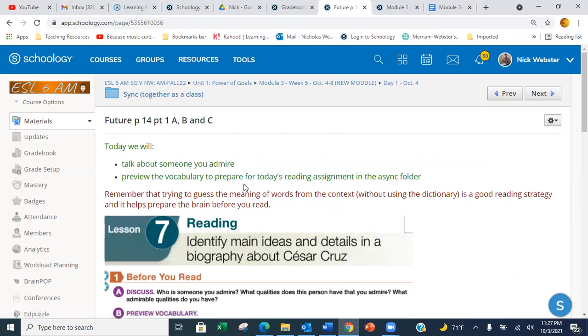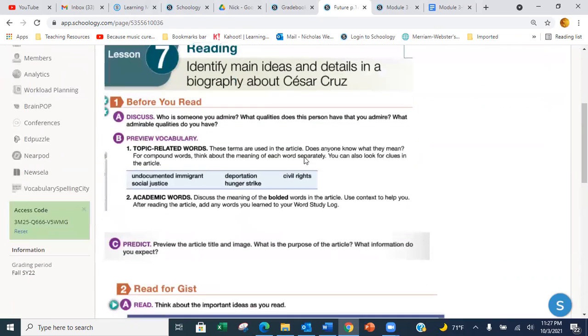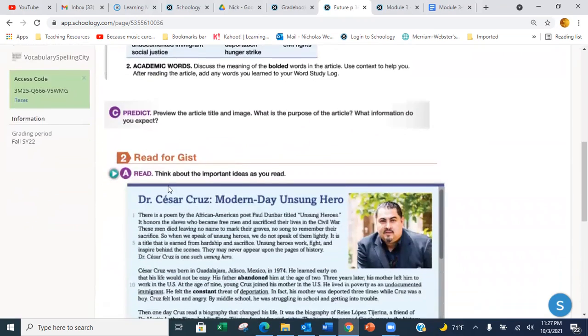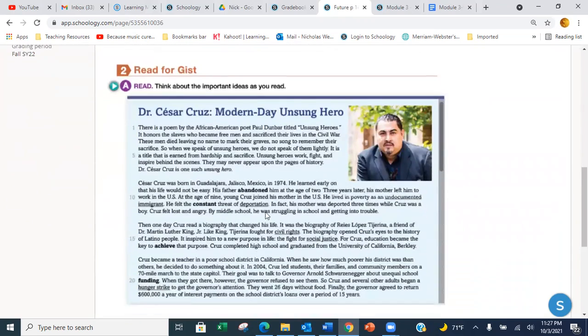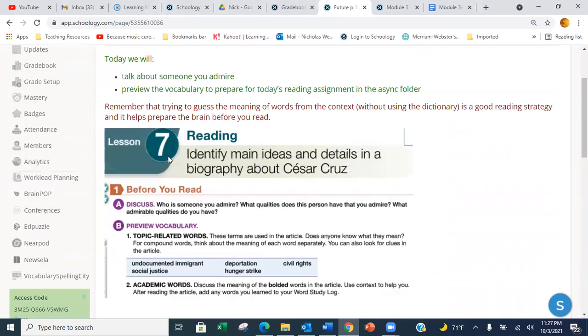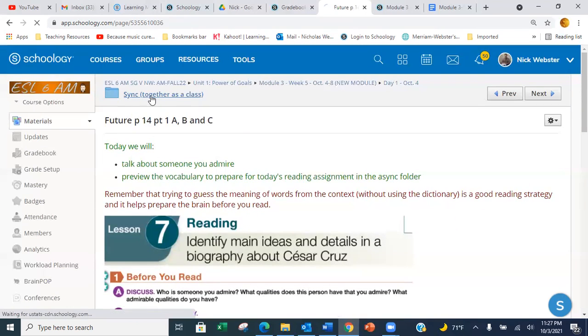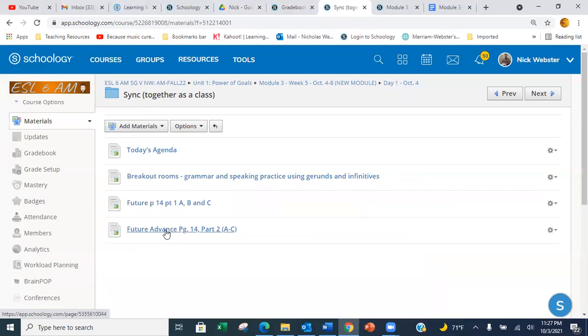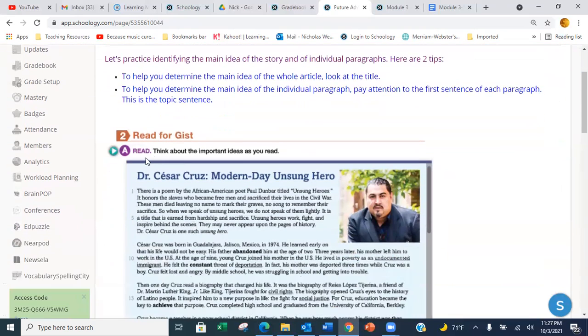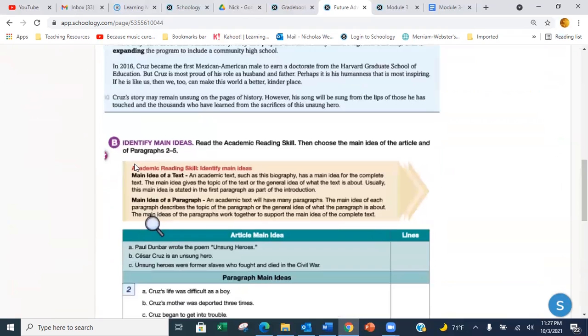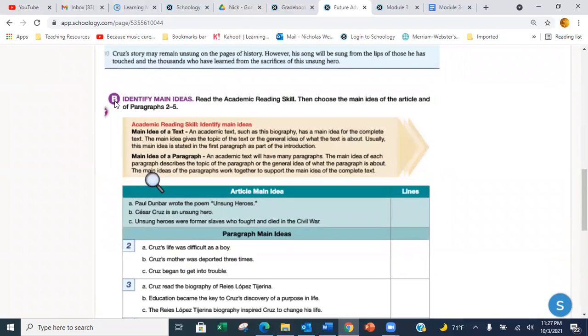Here's the textbook activity. So this is some of the vocabulary we're going to talk about. And then we will read this article about Dr. Cesar Cruz. Then we will come to the next activity, part 2, A, B, and C, and we will answer these questions.